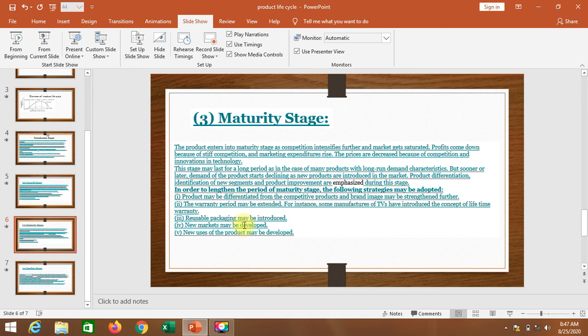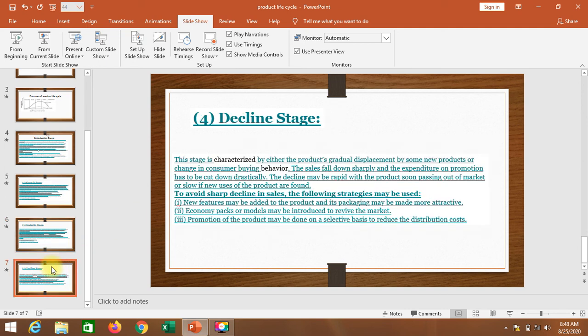So in the maturity stage, the competitors must grab their market. So every manufacturer or marketing manager must change their pricing strategy, their promotional strategies, and they have to connect with the consumer. Next stage is the decline stage.